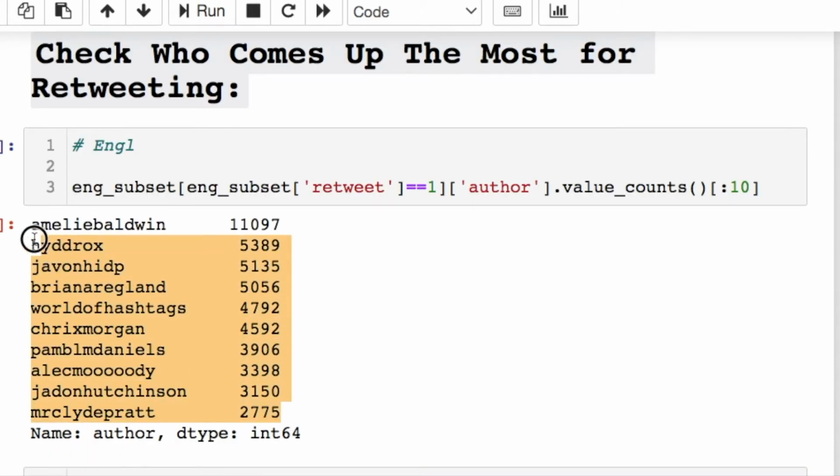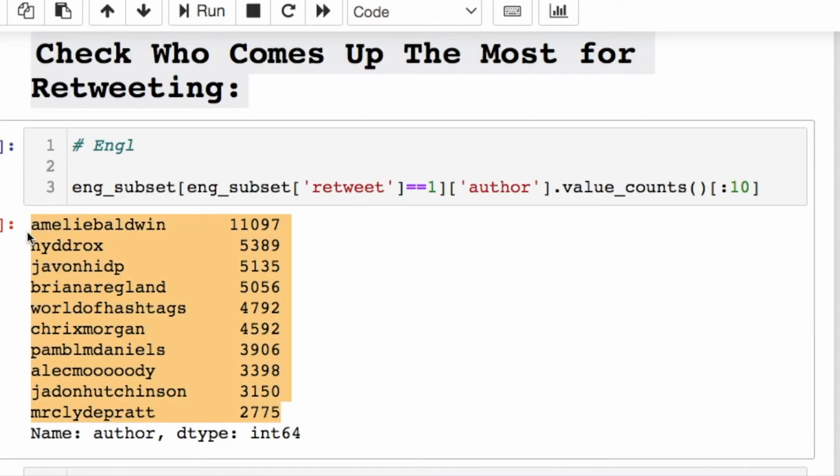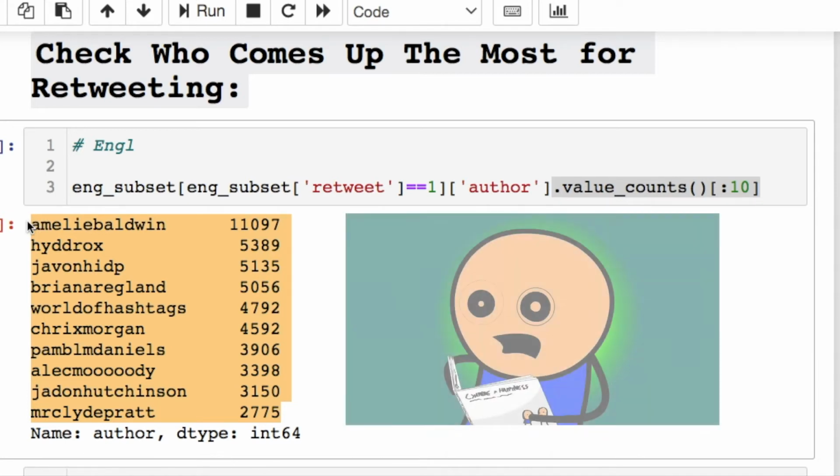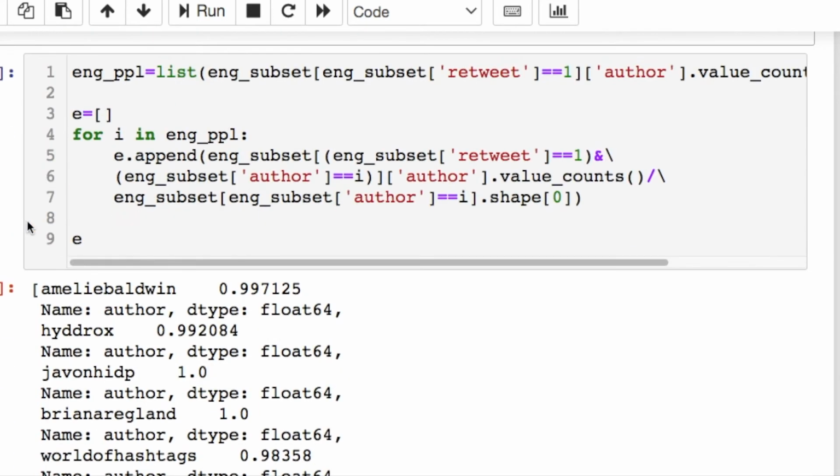Here's the number of tweets that these people produced in the English language for the top 10 users that I did right here. I looked for anything that was a retweet. That's what the =1 means. =0 is not a retweet. It's any other kind of tweet. Then I did a value count and took the top 10, and that's what it is. Amazingly, these people have 11,000 to almost 3,000 tweets each. It's ridiculous. I have too much free time.